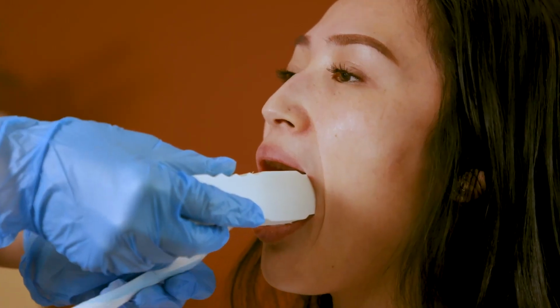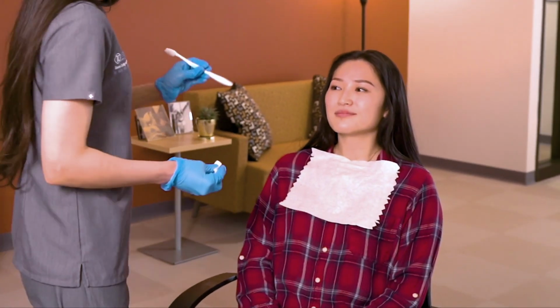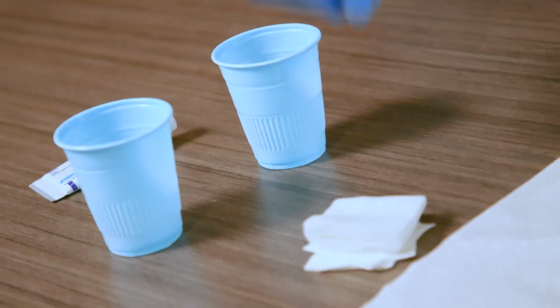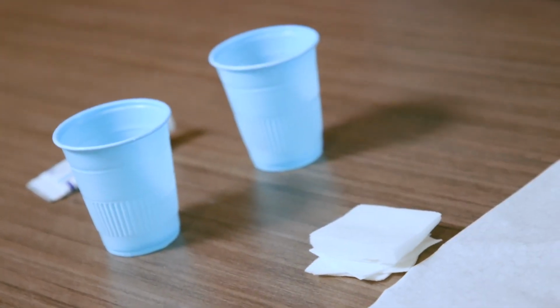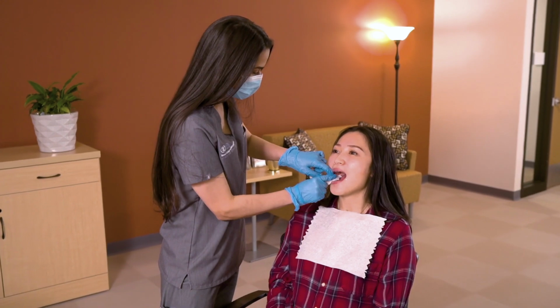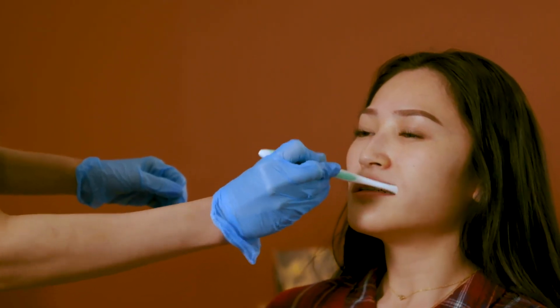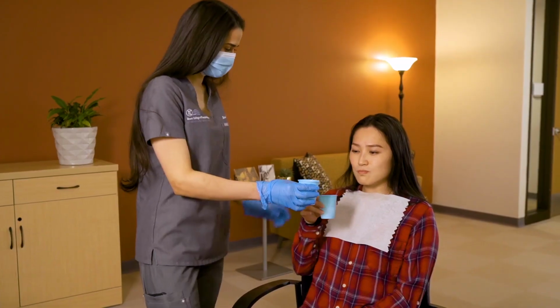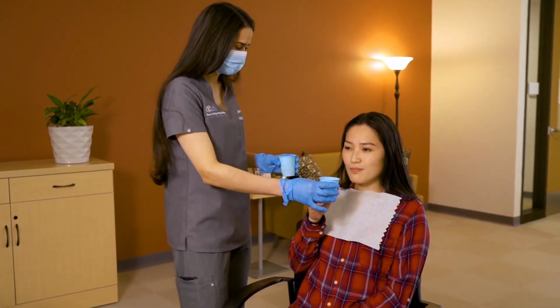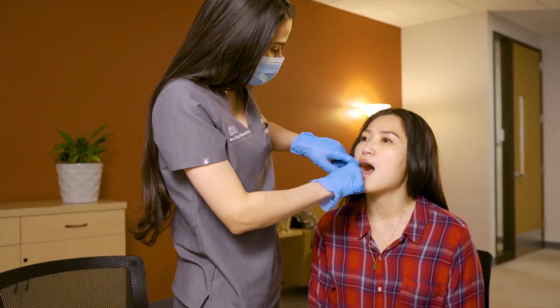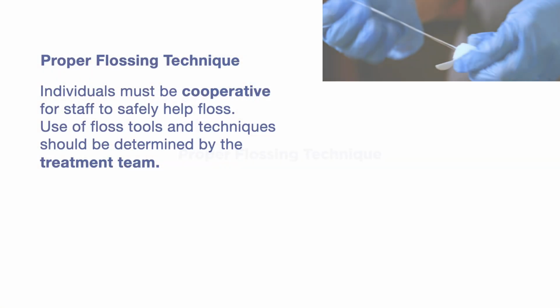The open wide mouth prop can be cleaned in hot water and used for the same resident until signs of wear are visible. You can use a handle from a toothbrush to retract the cheek. Be sure you can visualize what surfaces you are cleaning. If there is excess food, remove with the tissue or gauze prior to brushing. When brushing the cheek sides of the teeth, have the patient close their teeth to loosen the cheeks for better access. Have the resident rinse with water and spit into the empty cup. If a resident is unable to spit into a cup, use a wet gauze to clean the surfaces of the teeth.